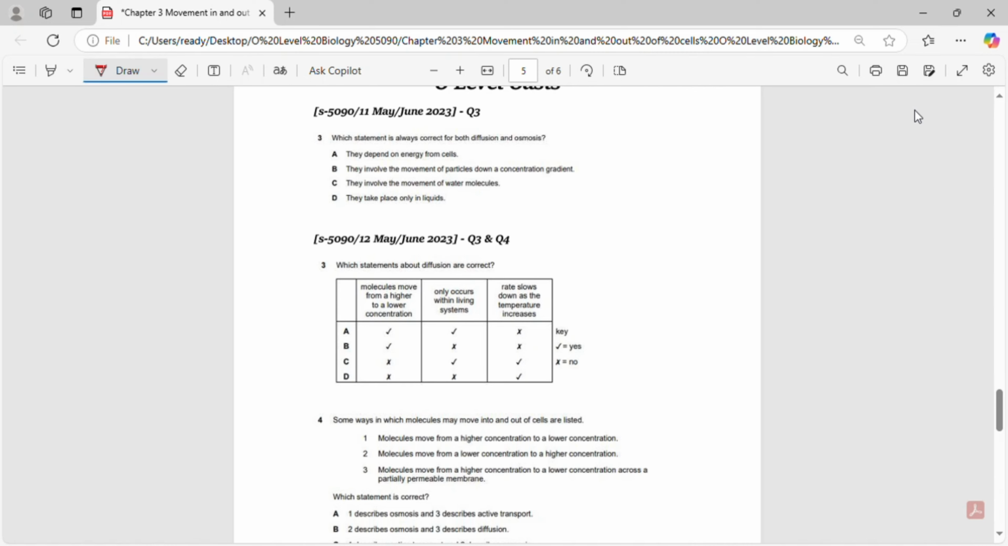Let's go through this question now. They are asking which statement is always true for both diffusion and osmosis. And the correct answer is B.